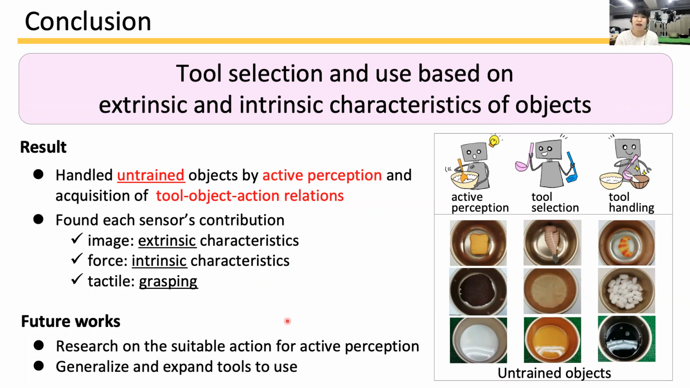In future work, we will make the robot itself change the steering method depending on the object instead of the constant swinging spatula. And second, we are trying to generalize the tools that can be used. We believe we contribute to the realization of the robot which can support humans in our daily lives.